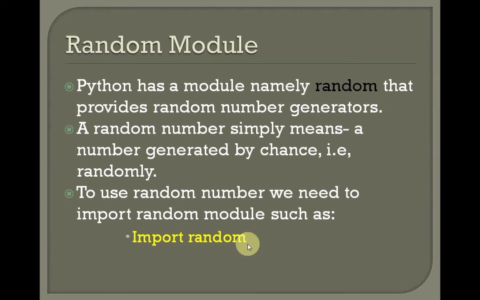See what is the use of random numbers in programming. Basically, you have seen that every time your OTP, one time password, comes, it is different. That is basically a randomly generated number.